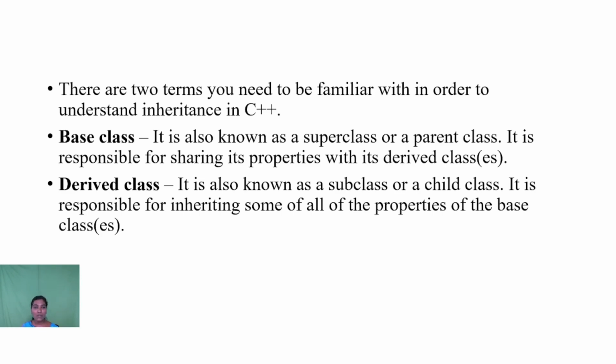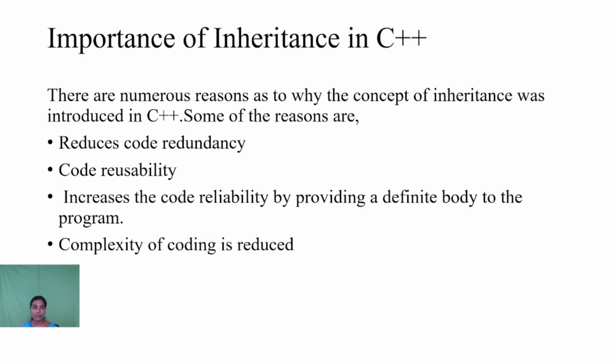There are two terms that need to be understood by users of C++, that is base class and derived class. The base class is also known as the superclass or parent class. It is responsible for sharing its properties with its derived class. The derived class is a subclass or child class or new class. It is responsible for inheriting some or all of the properties of the base class.